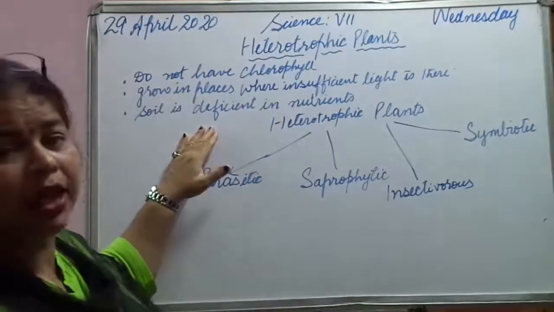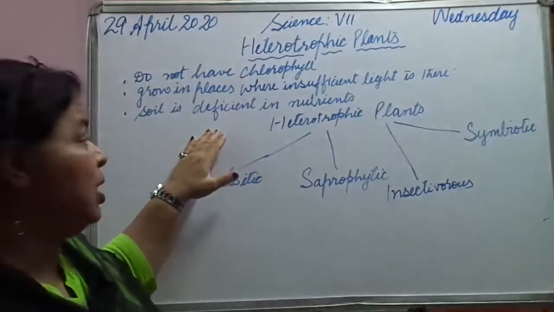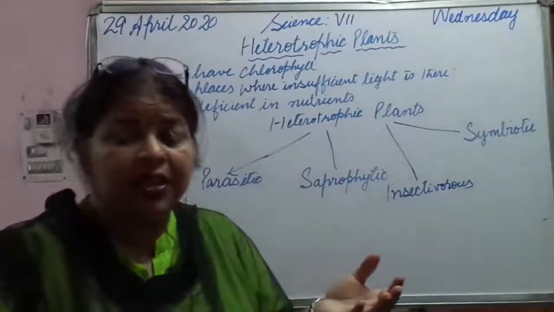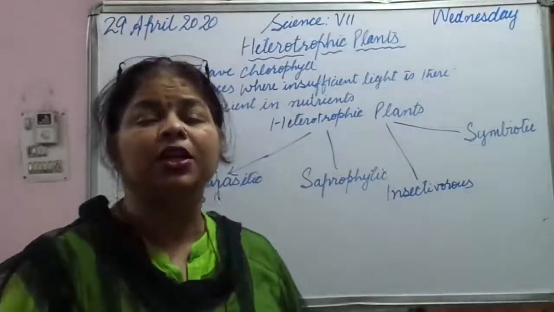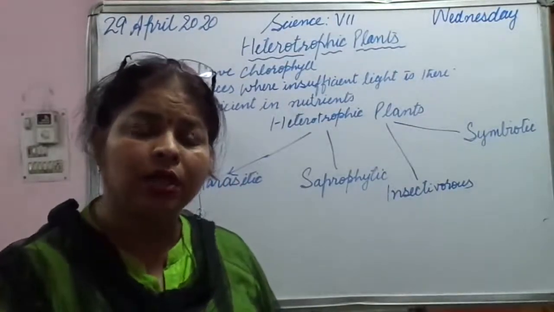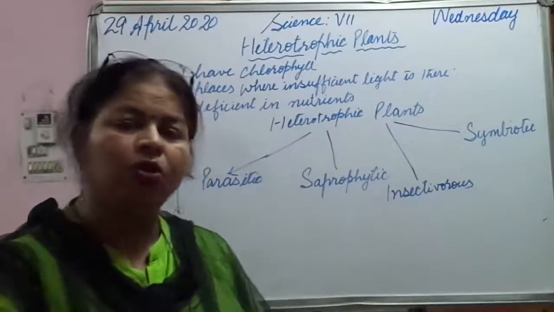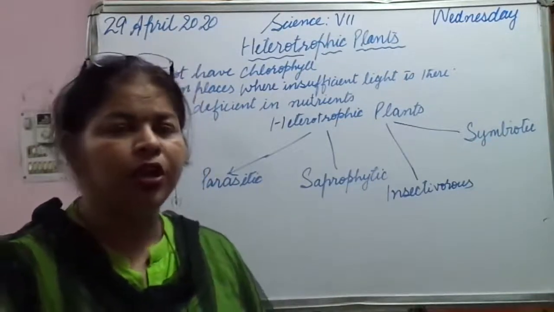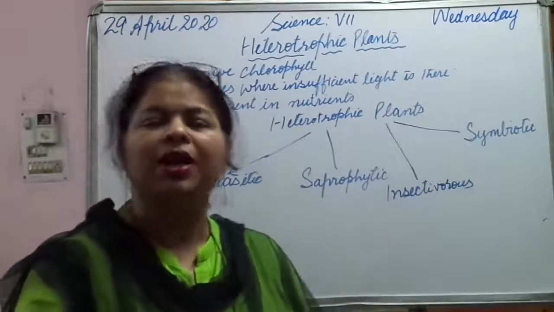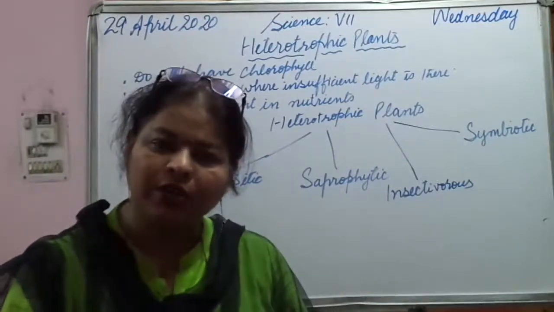Then the third condition can be that the soil is deficient in nutrients. If there are no nutrients, then how can it grow? So what will it do? It will depend on other plants or animals for its nutrient requirement.